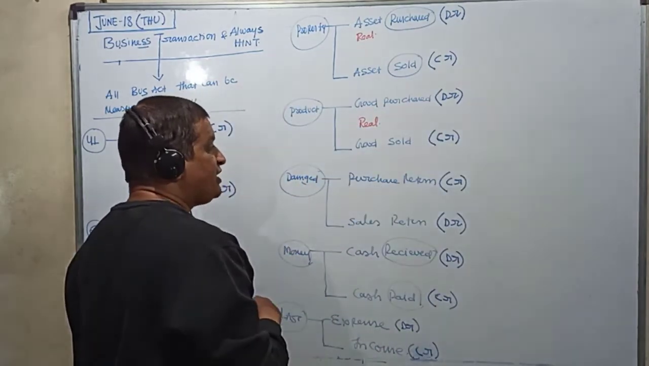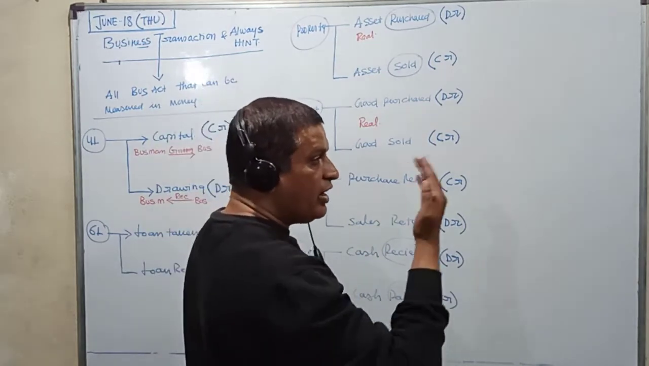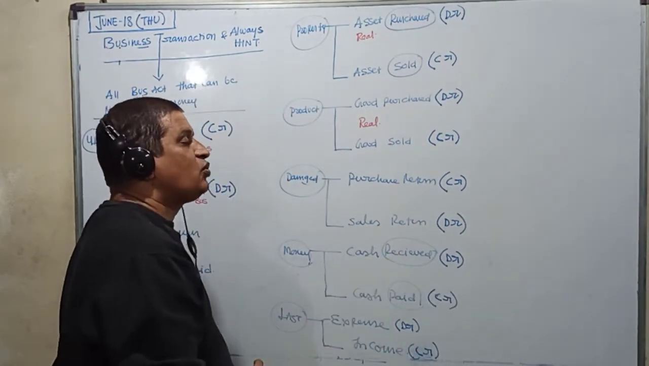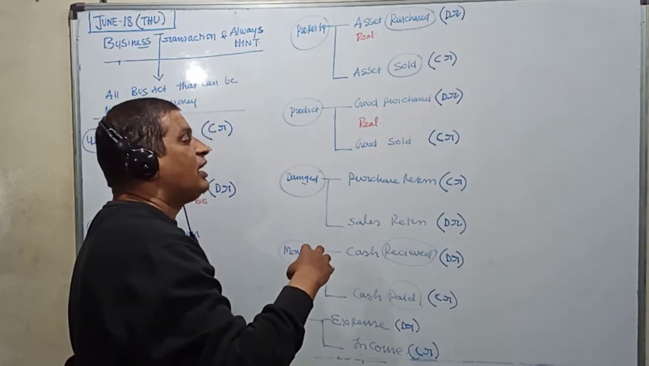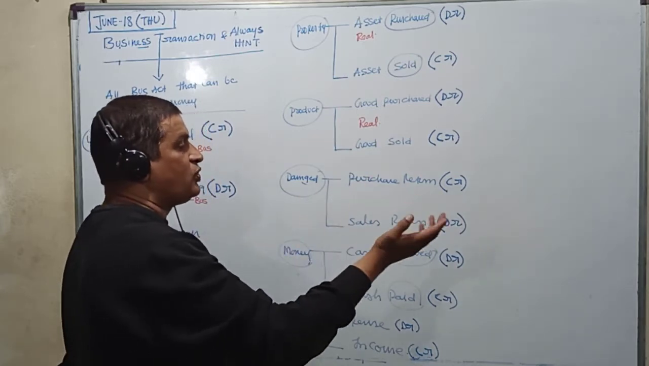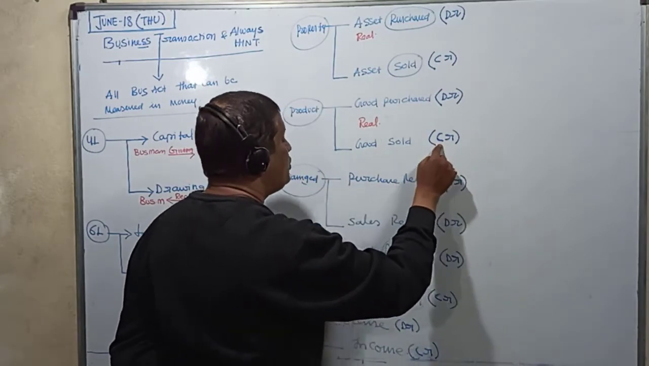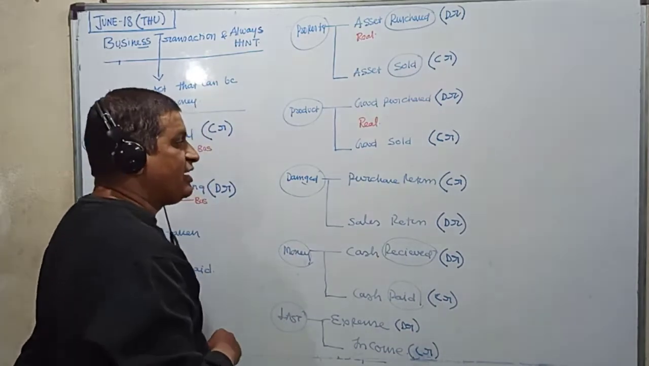Now come to the next thing, goods sold. When you sell, the goods are going out. Goods are real, and the rule is debit what comes in, credit what goes out. So when goods are sold, the goods are actually going out. Therefore credit what goes out. So goods sold is always credited.